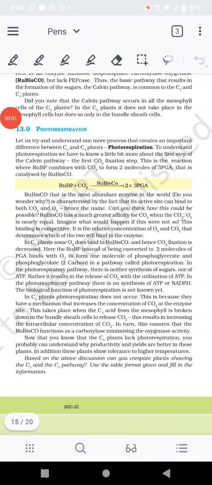Hello students, today in this module I am going to discuss the topic of photorespiration. The topic is part of the chapter Photosynthesis in Higher Plants, class 11. So let's begin.